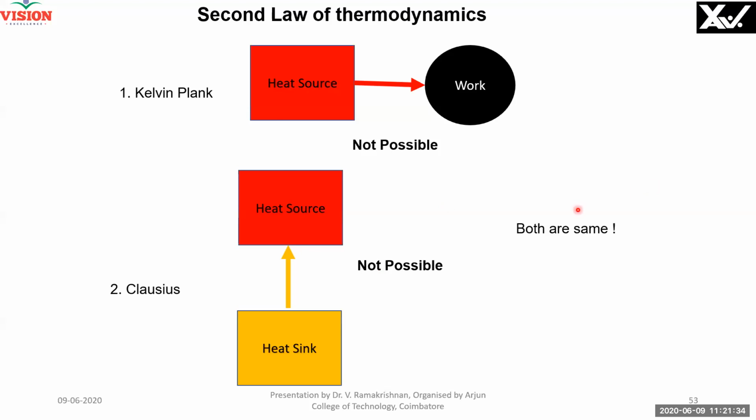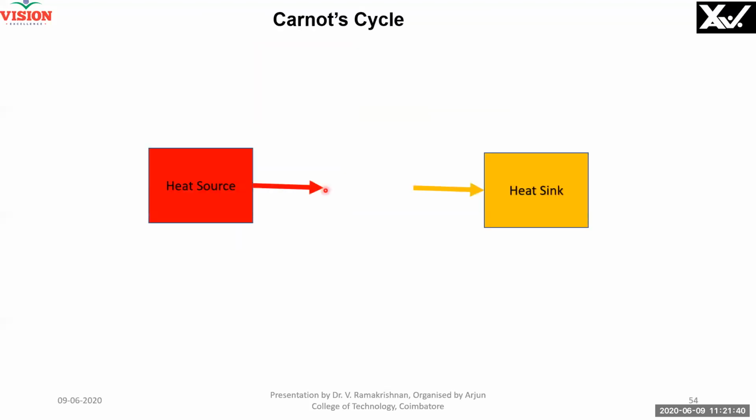You can see it in the classroom. Your teacher will definitely teach you, or the teachers, please teach them the class. Carnot cycle. See, heat source is there, high temperature, low temperature, heat is flowing this way, and we put a system inside. Do you know what a system is? Most of you might have answered. Let me tell you now: a system is nothing but matter, 1 kg of whatever substance you want. The only thing is the substance should be compressible and simple.